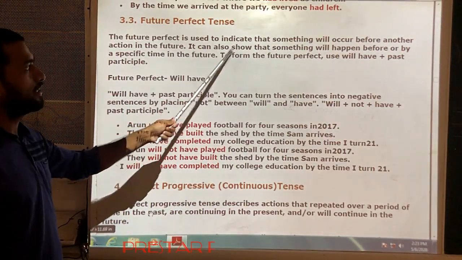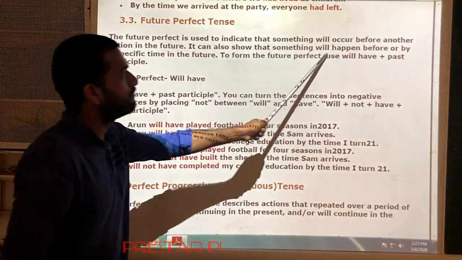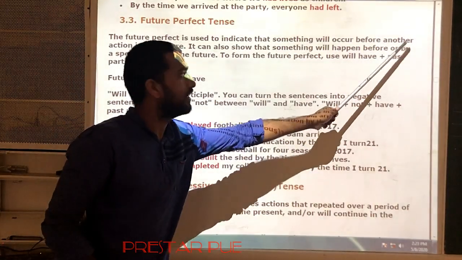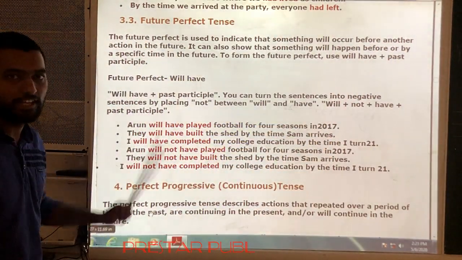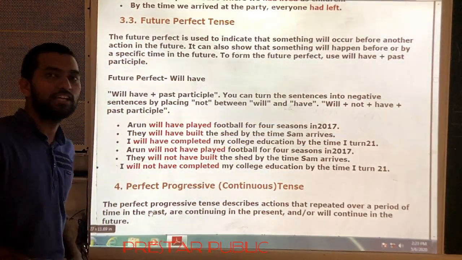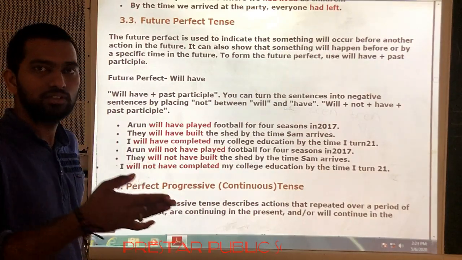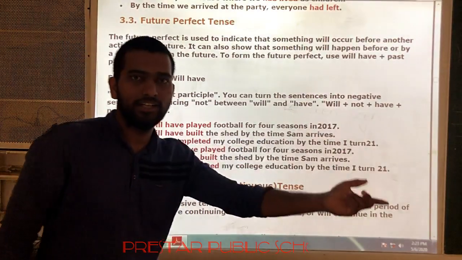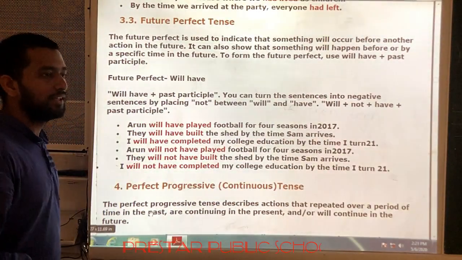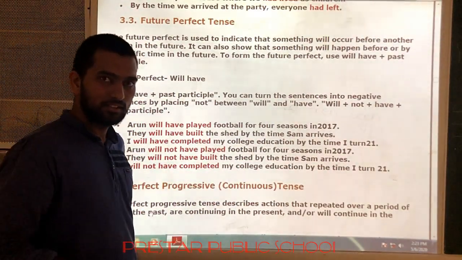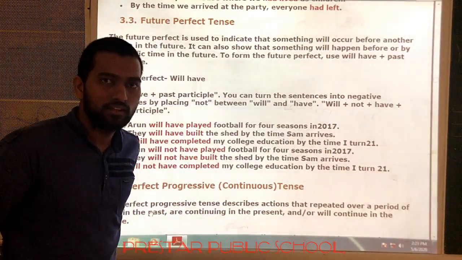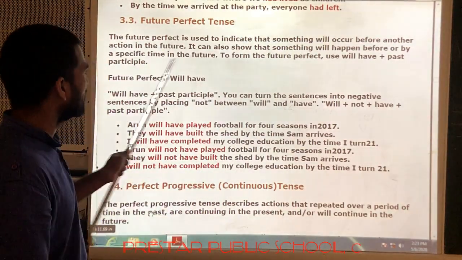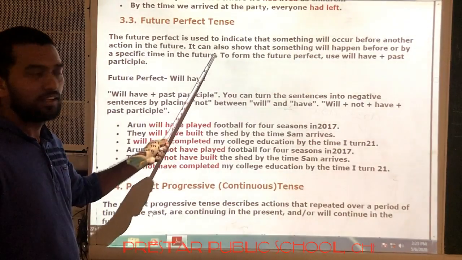See, it can also show that something will happen before or by a specific time in the future. By a specific time in the future means by tomorrow or by 2 days, by 1 week or by any particular date. Okay? For example, today is May 6th, then by May 8th or May 9th, like this. A specific time in the future.